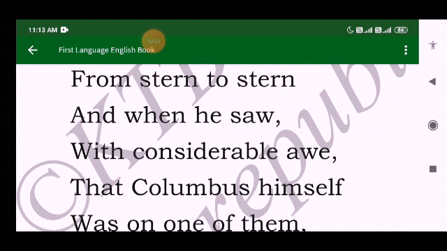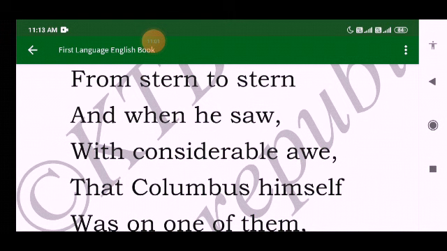That means there was a deep sea in which Columbus or the man could lose his life, or he may get defeated. That means he was taking a very risky job to cross the Atlantic.